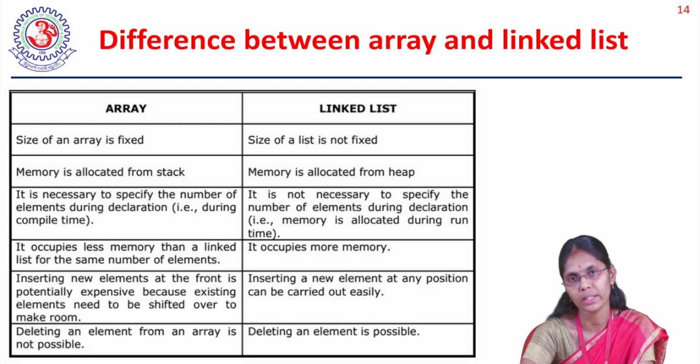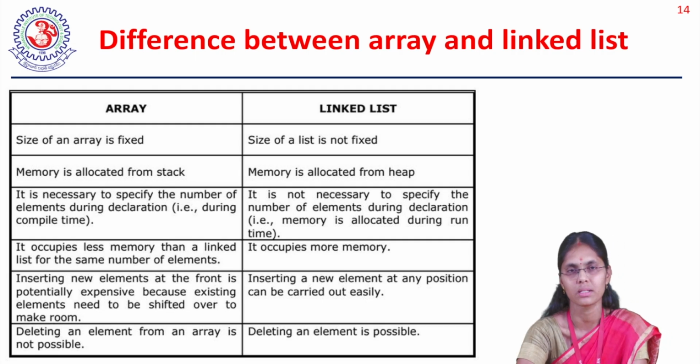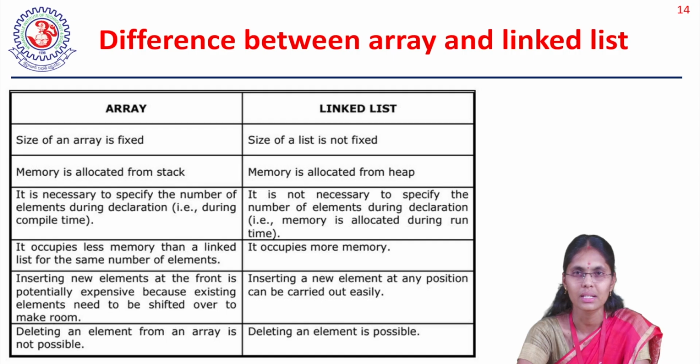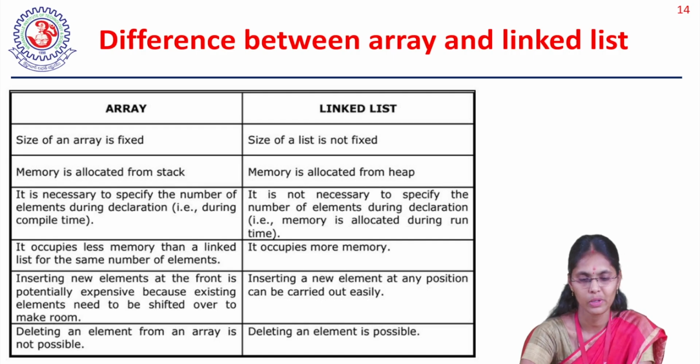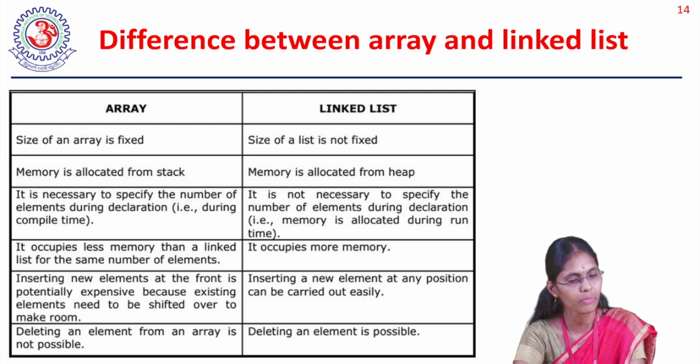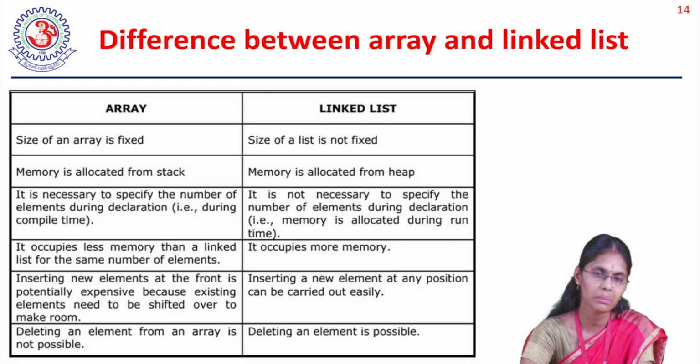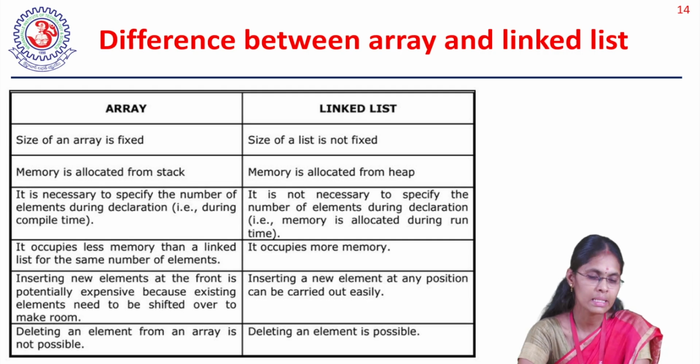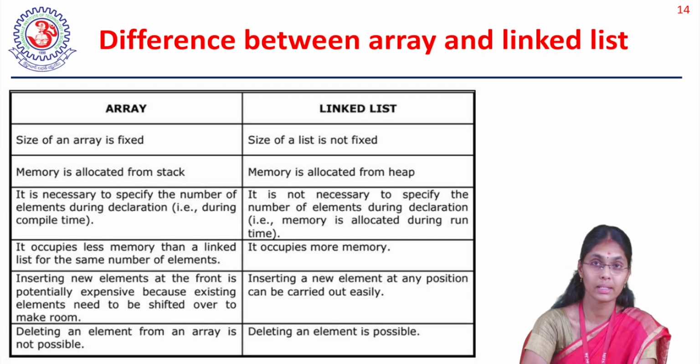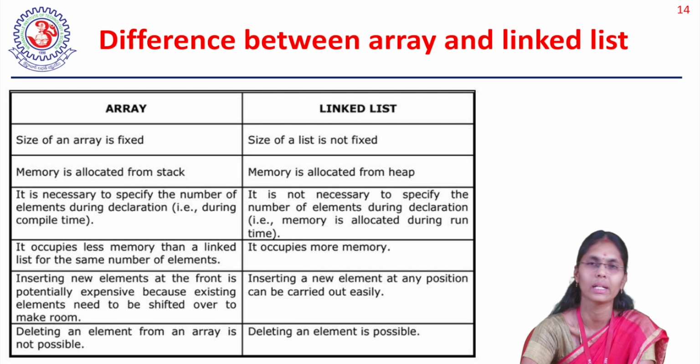That node should be connected to the other node. So in that case, there should be a connection from one node to another node. So the pointer variable will come into existence. Our next slide itself will discuss that, and at that time I will tell you. Definitely, memory will be more for the linked list. In an array, the memory will be a little less. And inserting new elements in front is quite expensive, not just a little expensive.